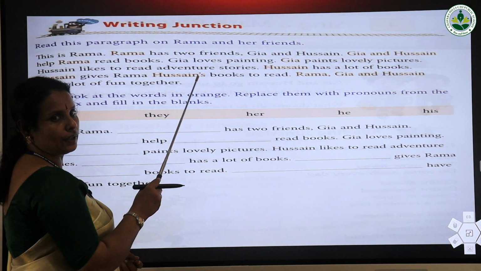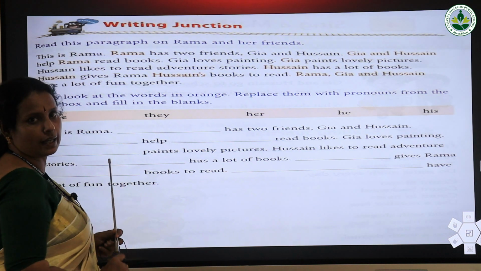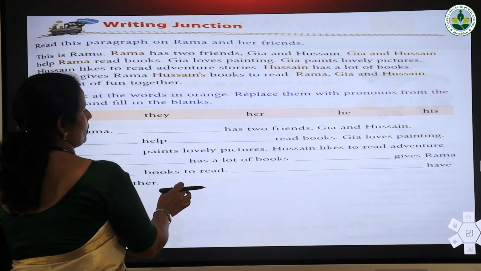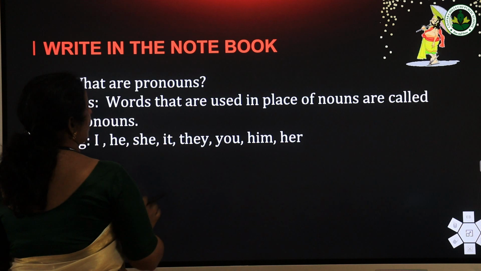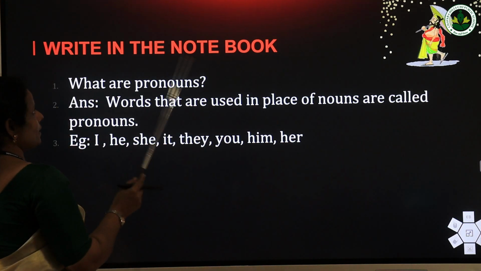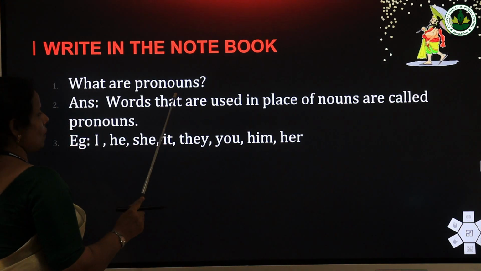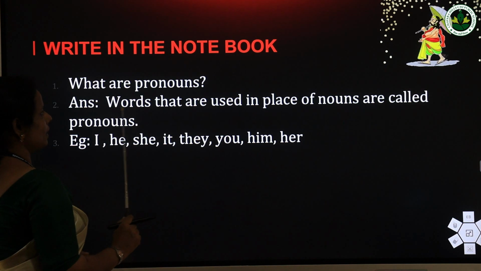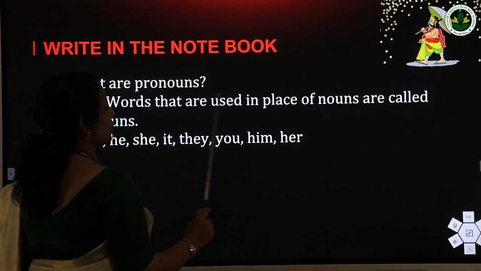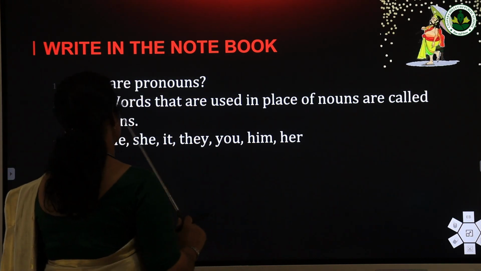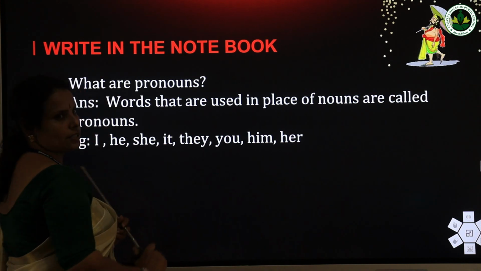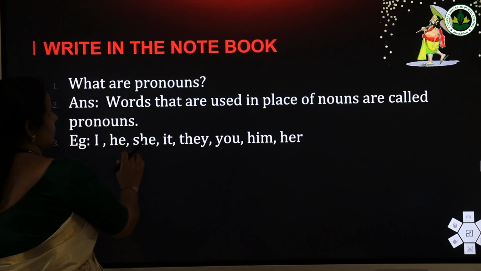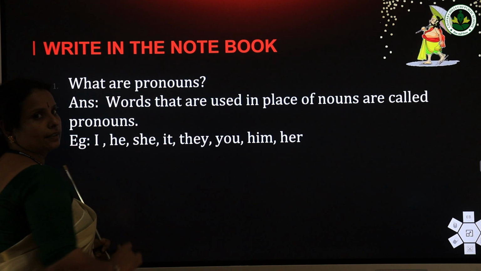In place of that you have to use the pronouns. This is the homework you have to do. Then you have to write in the notebook what are pronouns. The answer is already given. Words that are used in place of nouns are called pronouns. Example. So this is the work you have to write in the notebook.